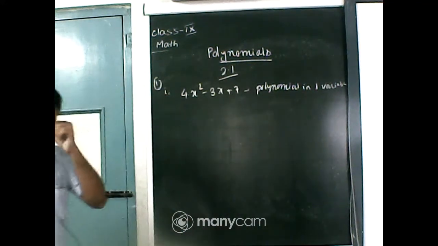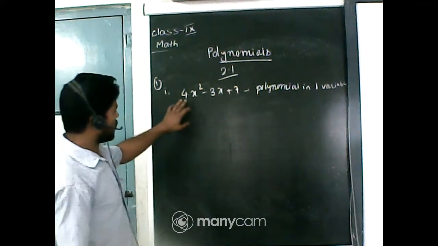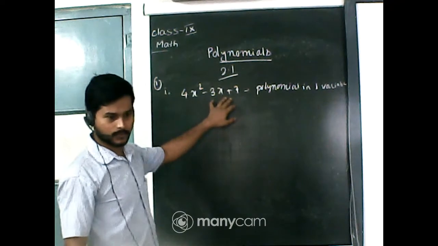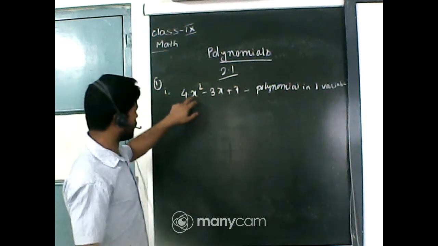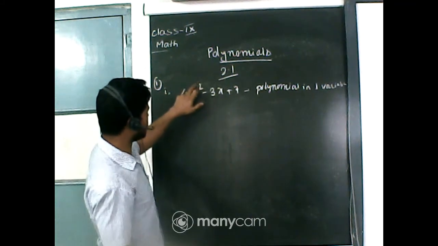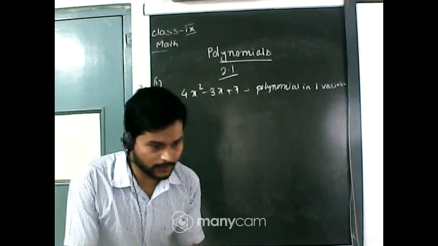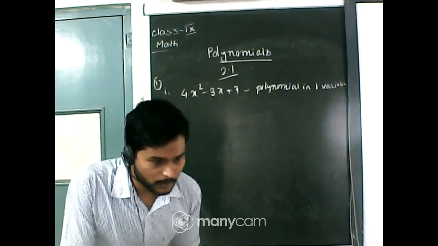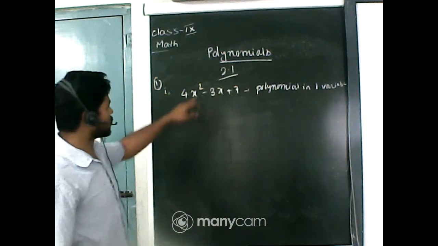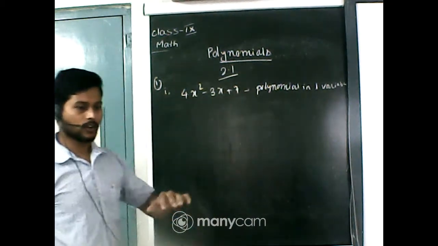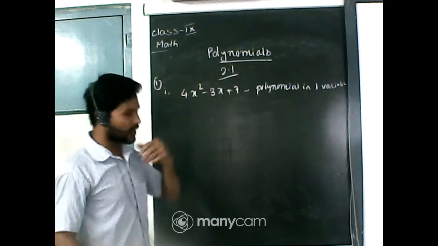If I ask you why it is a polynomial in one variable, it is because this expression contains only one variable, and the powers of the variable are all non-negative integers. That's why it is a polynomial in one variable.